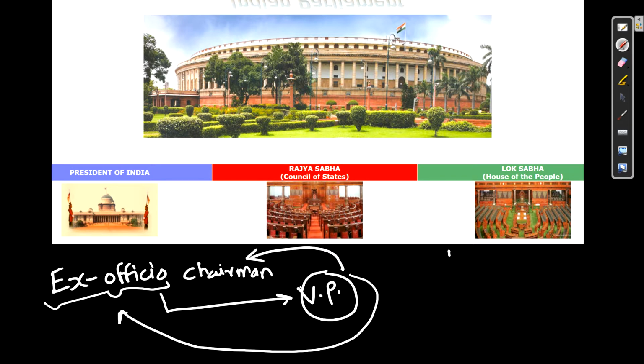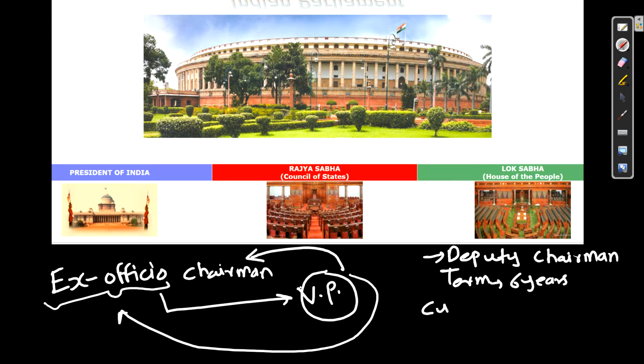Next is your deputy chairman. Who is the deputy chairman? Very important. Now the deputy chairman is again elected by the members who are sitting here. And basically what is the work? If the vice president is absent, then he will carry all the hearings and all the things in the Rajya Sabha. In the absence of the vice president, his work is like this. The term for deputy chairman is 6 years. He can work for 6 years.